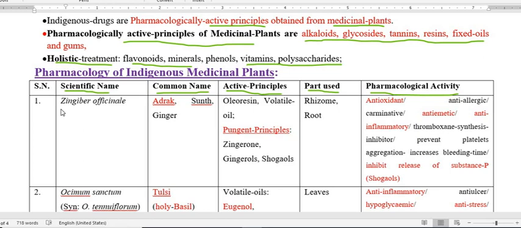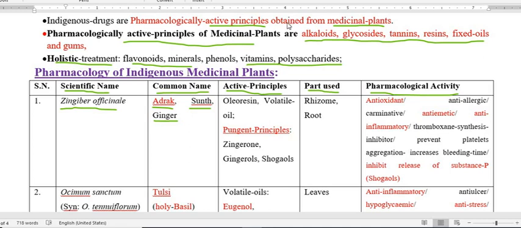The botanical name, scientific name, is Zingiber officinale. So Zingiber officinale is the botanical name, and the common name, I think we all know, is the spice adrak. When we dry it, we call it sunth, and in English we call it ginger. So ginger or adrak is the common name, and sunth is also a common name, but it is the dried form of ginger.